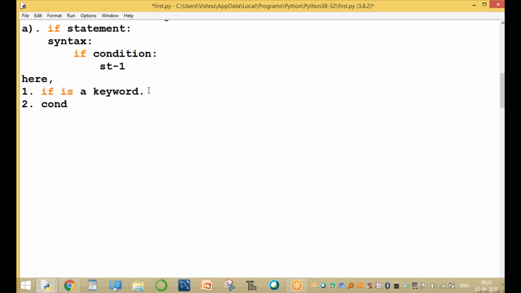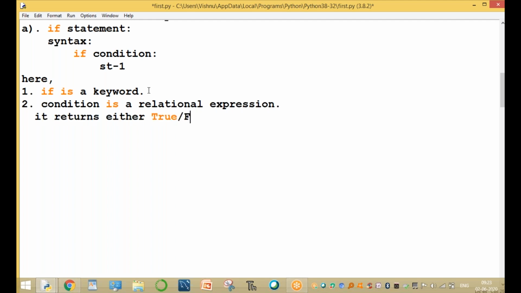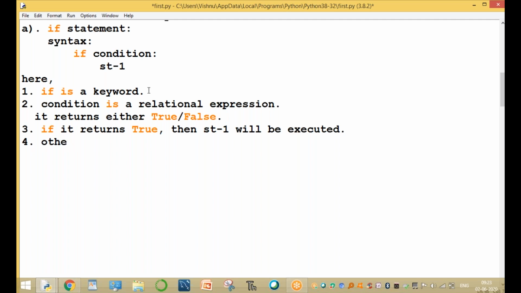Sir, what is a condition? A condition is a relational expression. It returns either a true or false value. Clear, guys? If it returns true, then statement one will be executed. Otherwise, that is the fourth point, statement one is not executed.